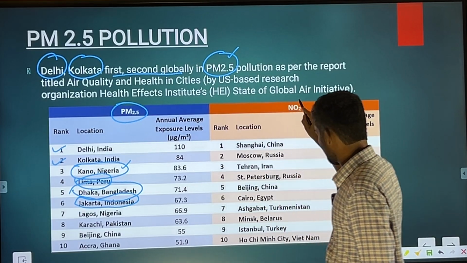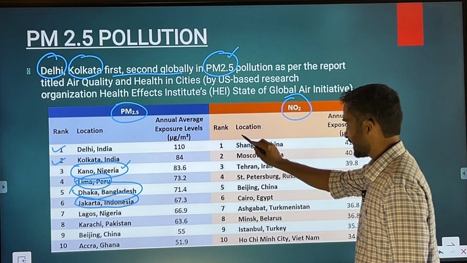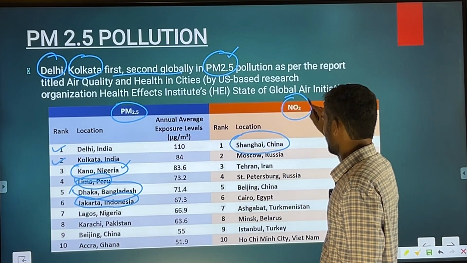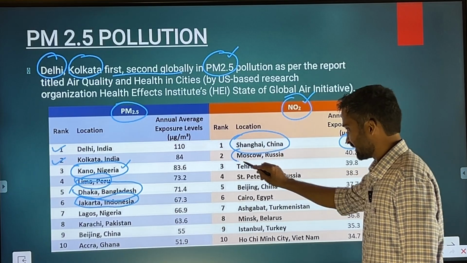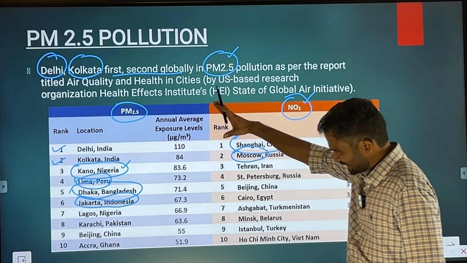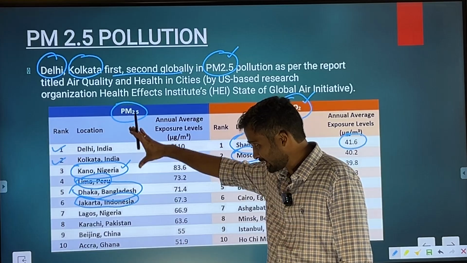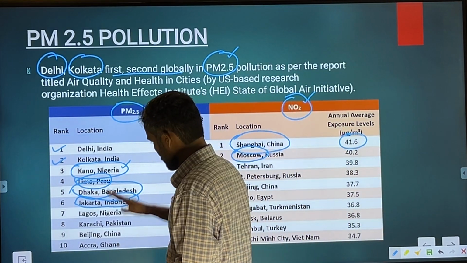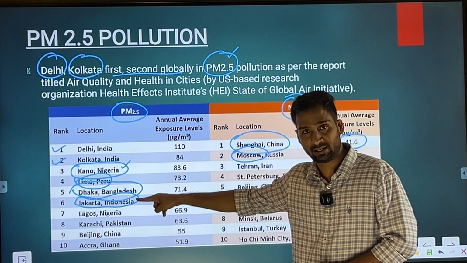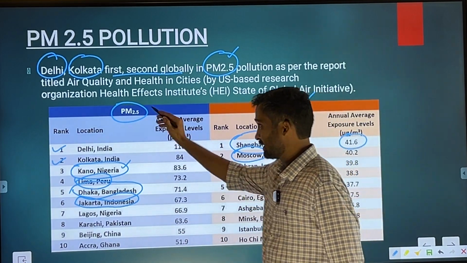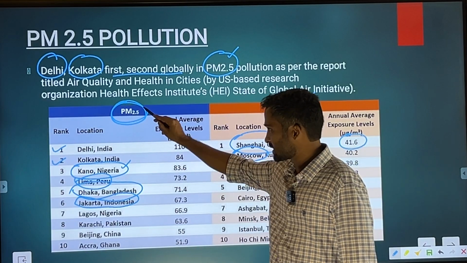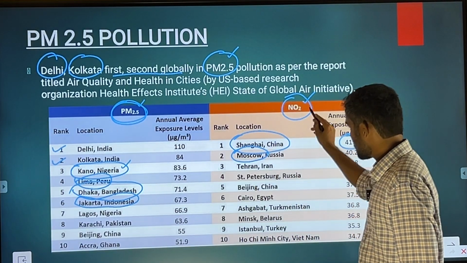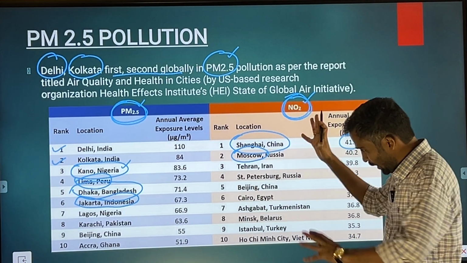With respect to NO2, it is Shanghai, China which is witnessing the highest level of pollution, and second is Moscow. If you look at these countries for PM 2.5, they belong to either the low income or middle income group. So cities of the middle income or low income group are experiencing the highest pollution with respect to particulate matter 2.5. But when it comes to NO2 pollution, it is all kinds of countries.